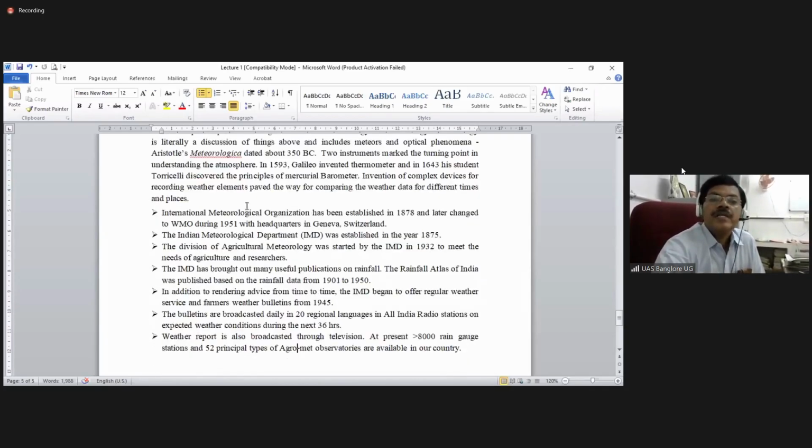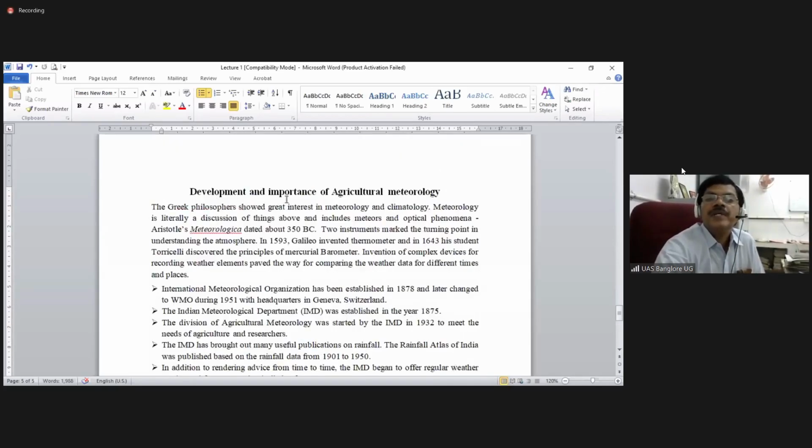So then lastly, the development and importance of agricultural meteorology, how it has come into existence. The Greek philosophers showed great interest in meteorology and climatology. Meteorology is literally a discussion of things above and includes meteors and optical phenomena. Aristotle's Meteorologia, dated about 350 BC, was written about these meteorological aspects. Two instruments marked the turning point in understanding the atmosphere.